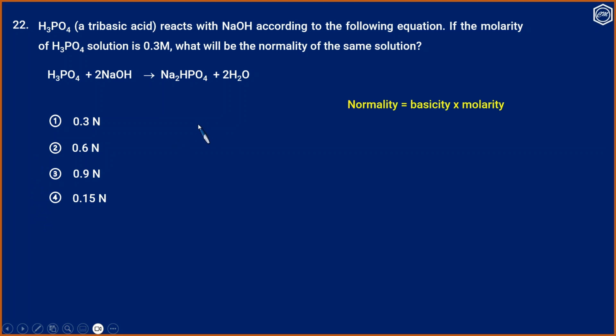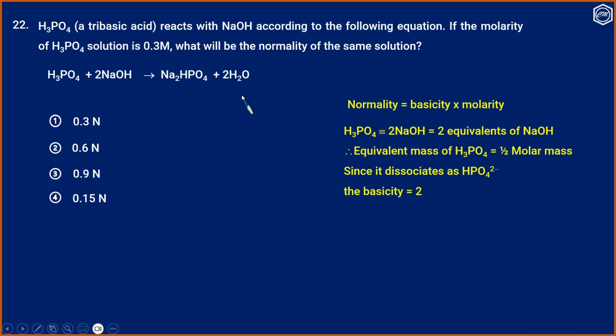And we need some calculation. We know normality is equal to basicity into molarity. From the equation, 1 mole of H3PO4 is equivalent to 2 moles of NaOH, and 2 moles of NaOH is 2 equivalents of NaOH. Therefore, the equivalent mass of H3PO4 in this reaction should be molar mass by 2.